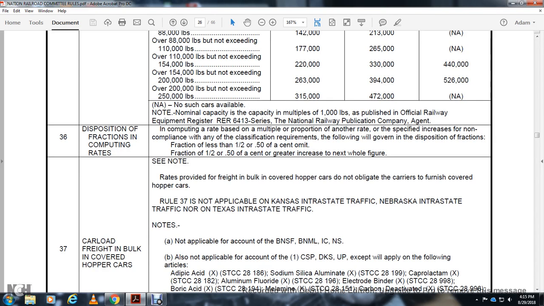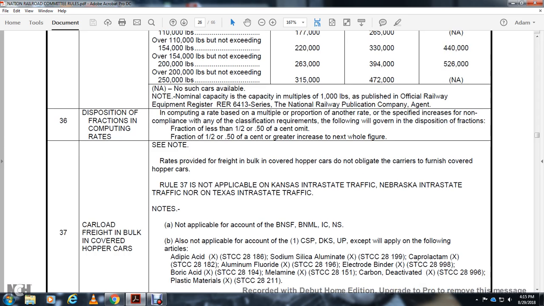Alright, Rule 36, disposition of fractions in computing rates. Computing a rate based on multiple proportional and another rate specified in cents, with no compliance to any classification requirements, follows this government disposition: a fraction less than 1/2 or 0.50 cent is omitted; a fraction of 1/2 or 0.50 cent or greater is increased to the next whole figure.